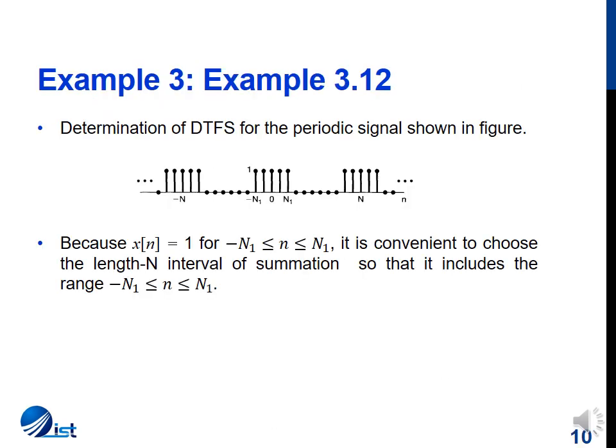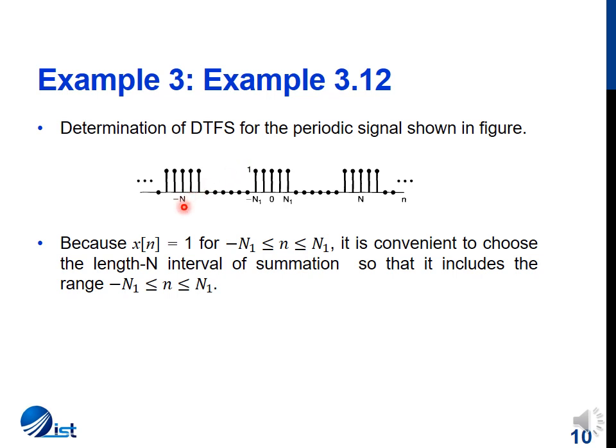In the previous two examples, we determined the Fourier series coefficients for a discrete time sinusoid and a discrete time sum of sinusoids. Instead of using the analysis equation, we used Euler's formula to express the sinusoid as a sum of exponentials and compared coefficients with the synthesis formula. Now, this approach is good for sinusoids, but when we have other signals, we must use the analysis equation, as we will be doing in this example, which is example 3.12 of our book.